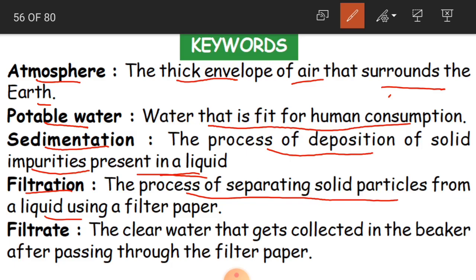The process of separating solid particles from the liquid. What do we use here? We use a filter paper. Okay children. And filtrate. What is filtrate? The clear water that gets collected in the beaker after passing through the filter paper. Whatever filter water is collected, that is nothing but the clear water. That is known as filtrate. It is going to be collected in a beaker after passing through the filter paper.